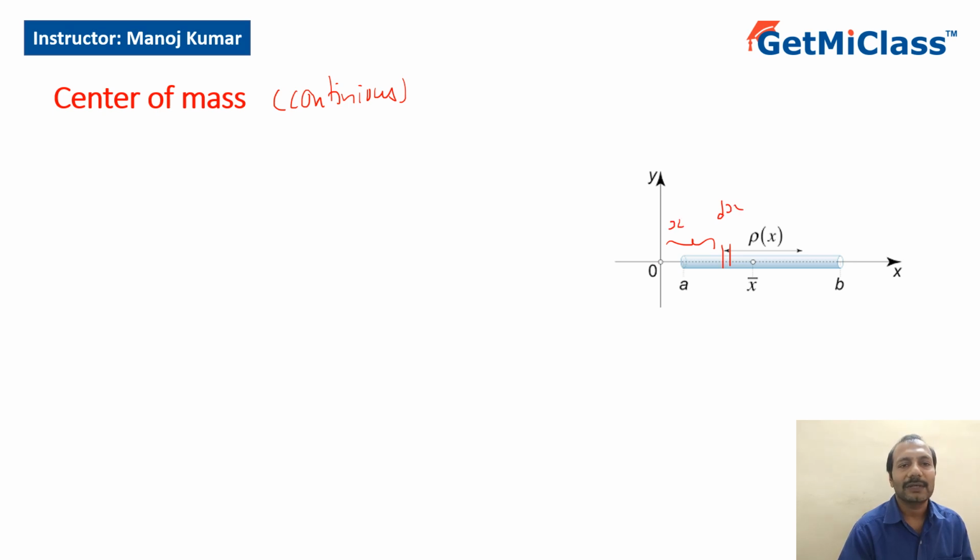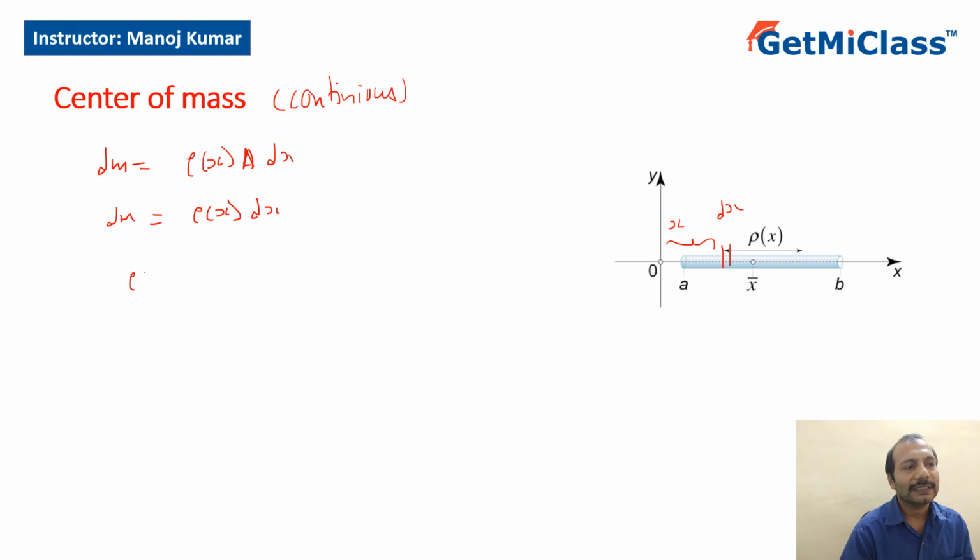What will be the mass of that part? dm would be equal to the density of that part, rho of x, into area of cross section, into dx. Now if rho of x is linear mass density, I can say dm equals rho of x into dx. If it is the normal mass density, then I have to consider the area. So here we'll assume that rho of x is linear mass density.